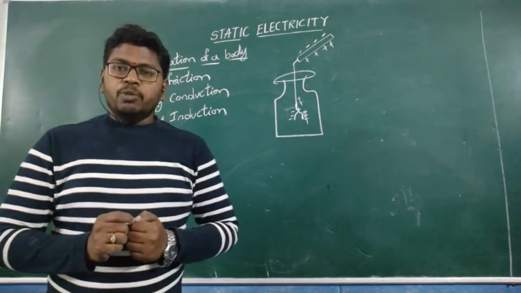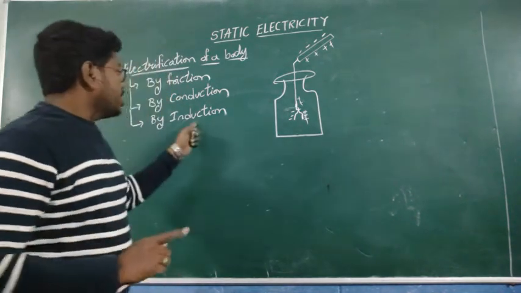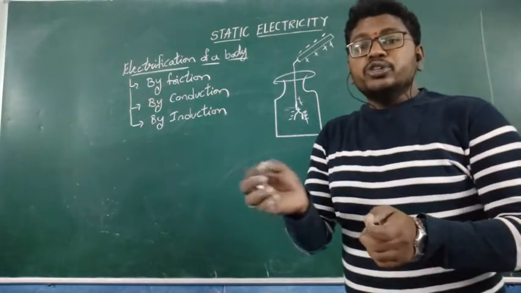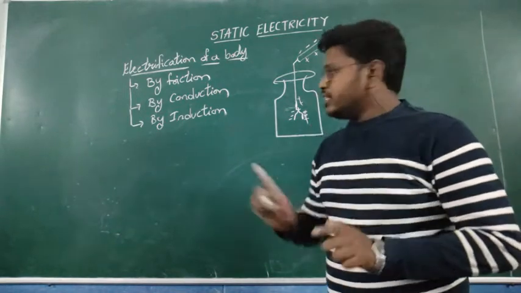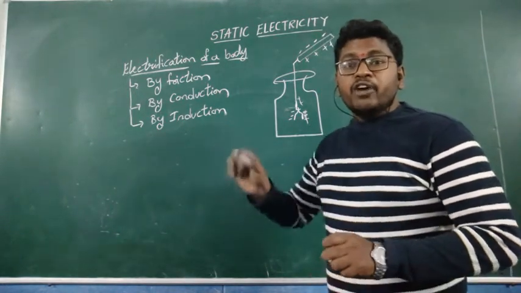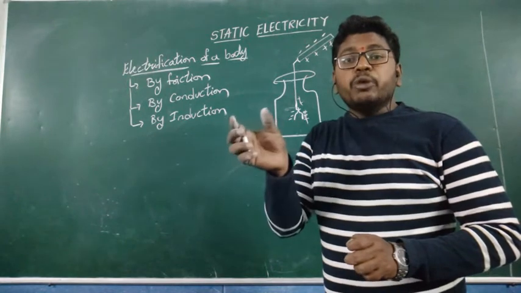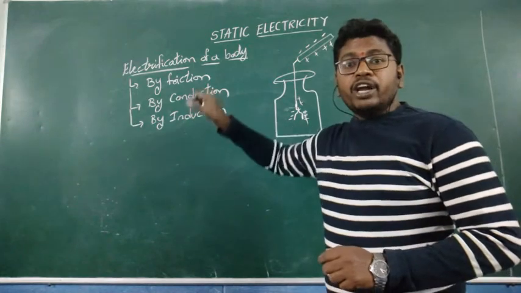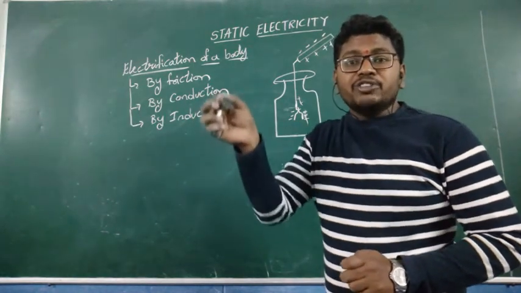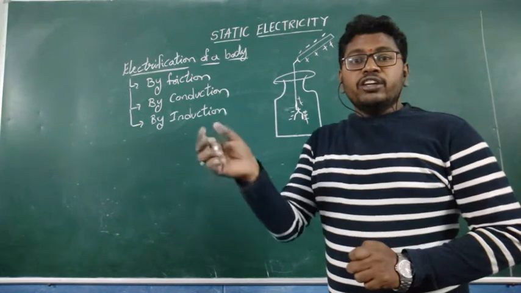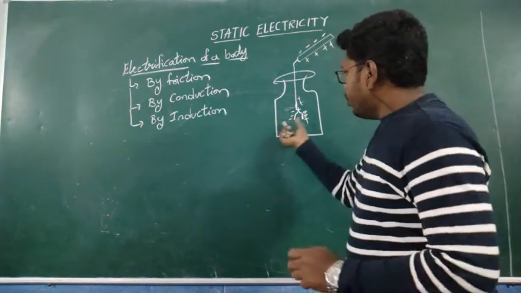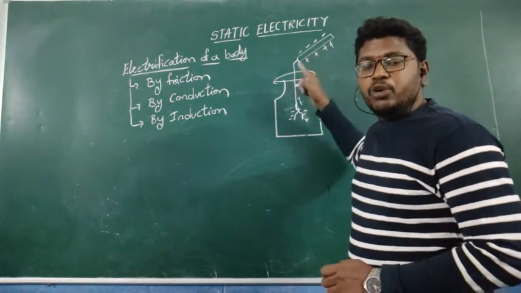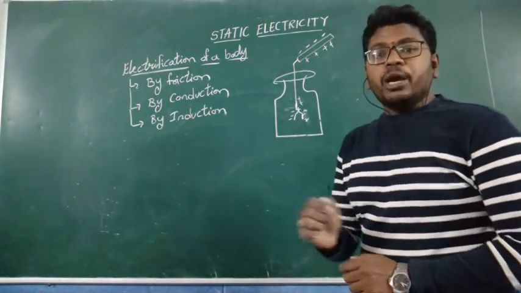So here we can say that by induction is nothing but the process of converting an uncharged body into a charged body without contact. Here, by induction, the charge is transferred without contact, and they both obtain opposite charges. But by conduction, only when the charged body is in contact with the uncharged body does the transfer of charges take place, and they both obtain the same type of charges.